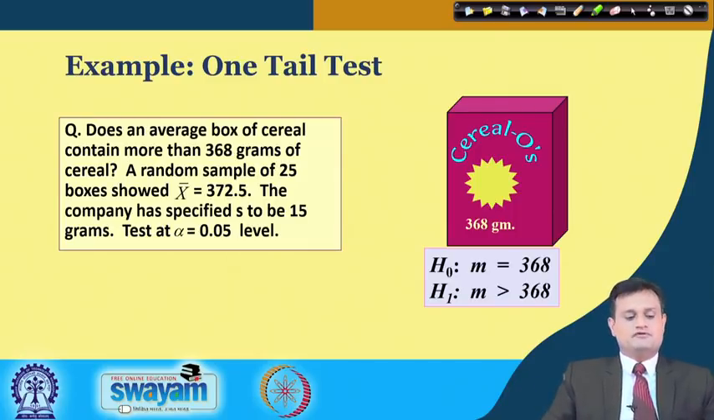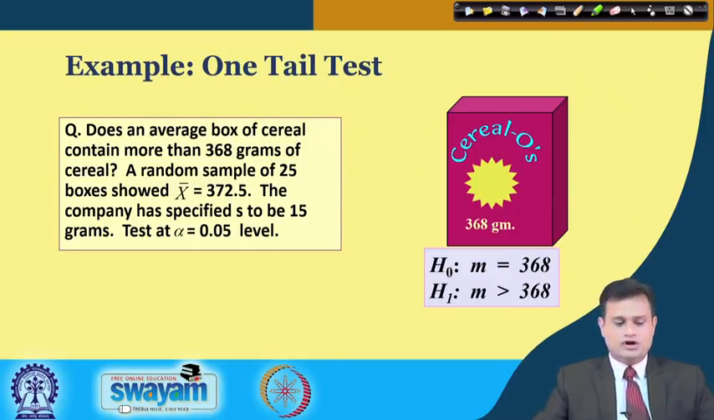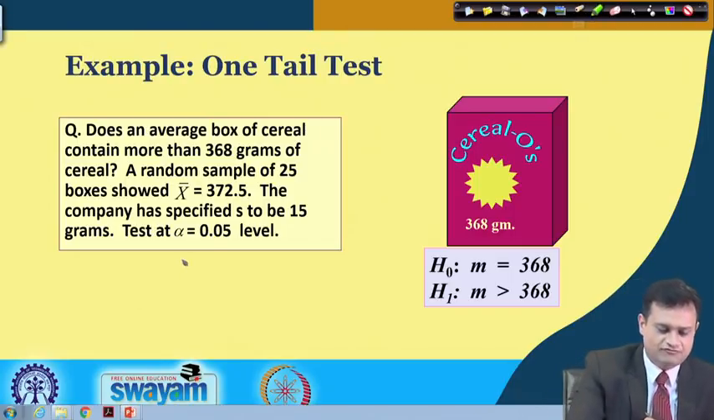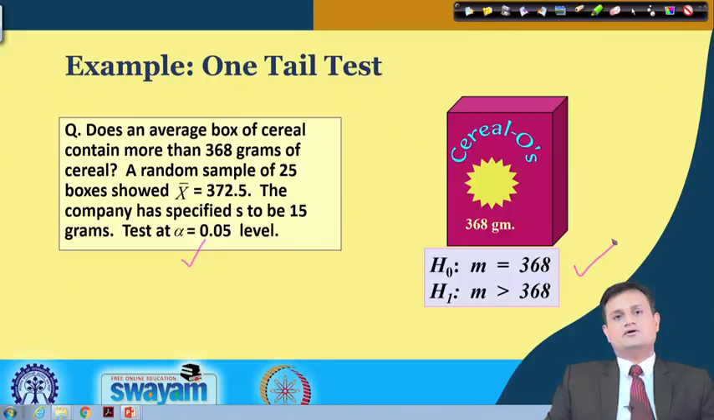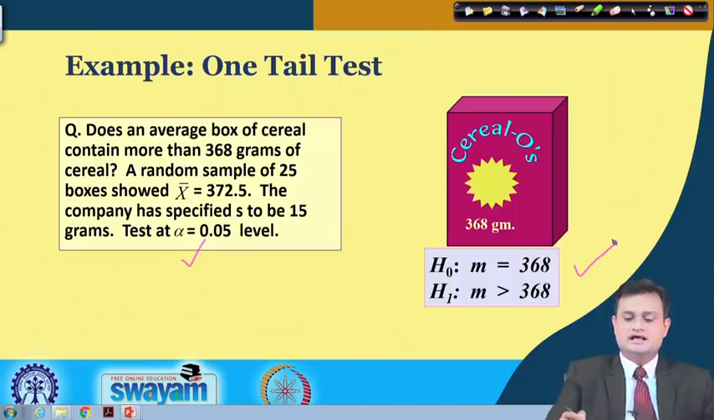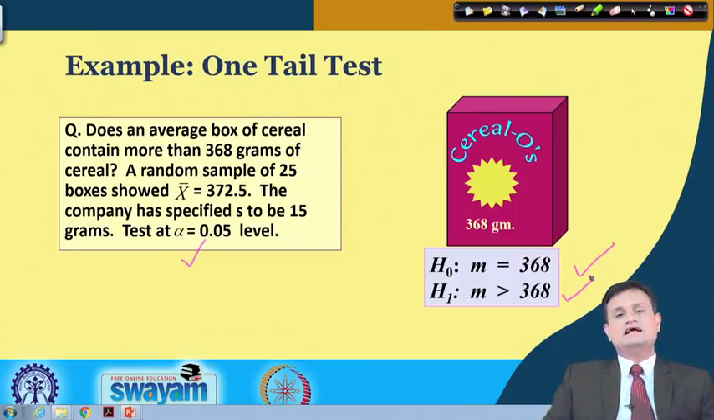So a random sample of 25 boxes showed that 378.5 is the average, and 368 grams is the actual content that should be there. So the company has specified S to be 15 grams, and S is basically your sample standard deviation, and they want to check their claim at alpha equal to 0.05. So now my null hypothesis here is mu equal to 368, that on average I am filling 368 grams of cereal in a box, and the alternate hypothesis is that I am filling less than 368.